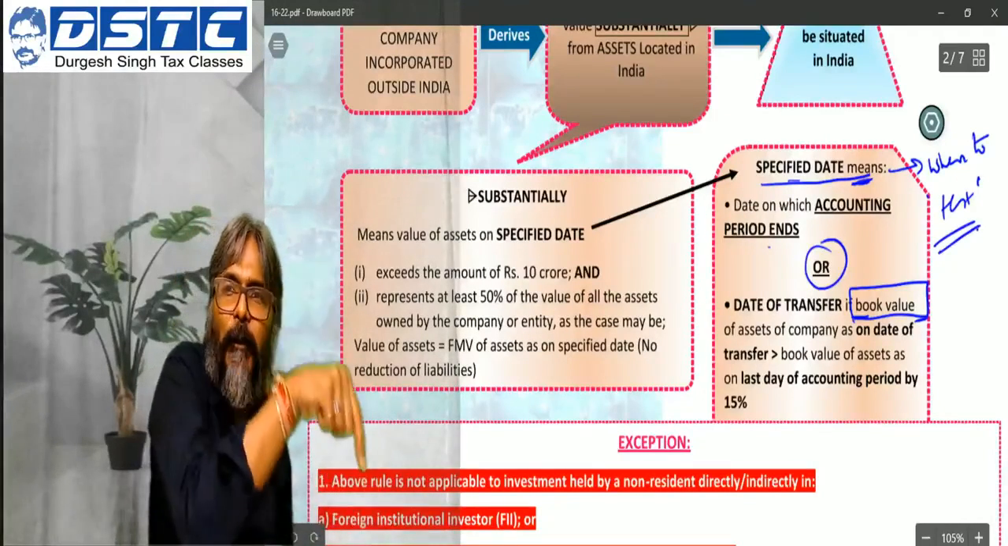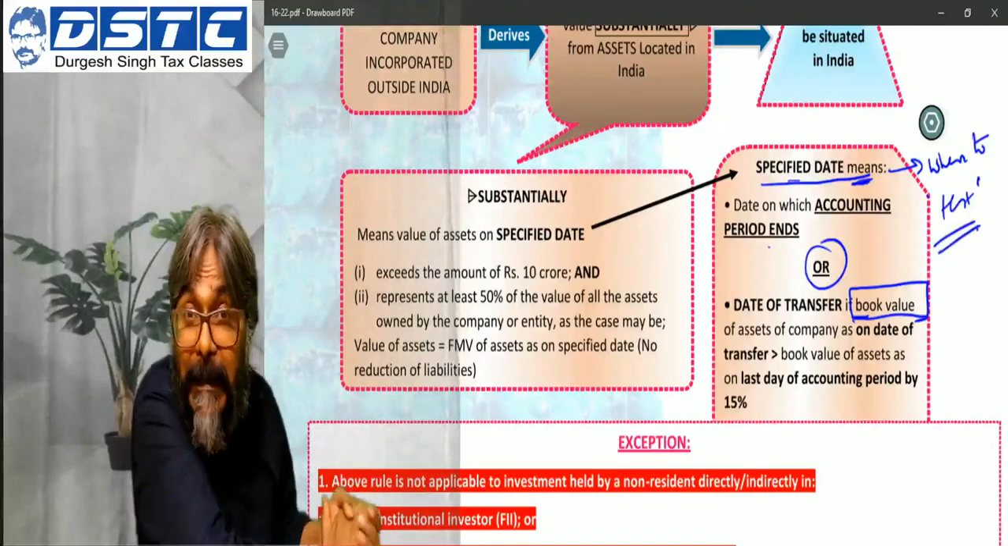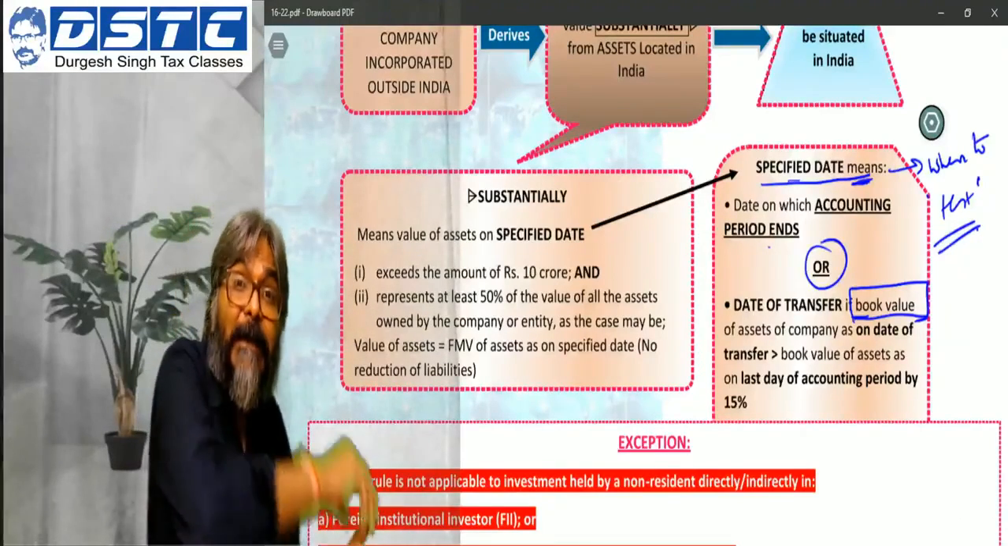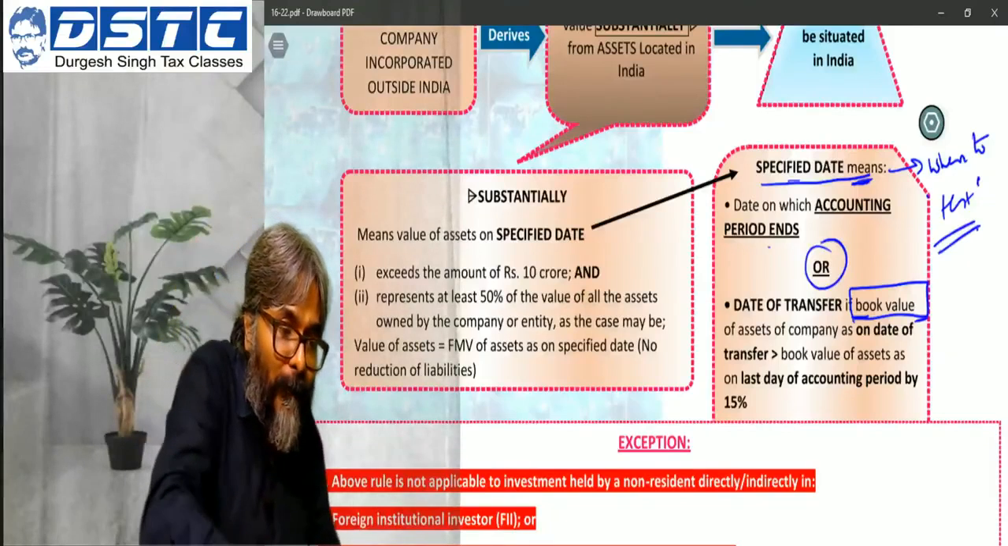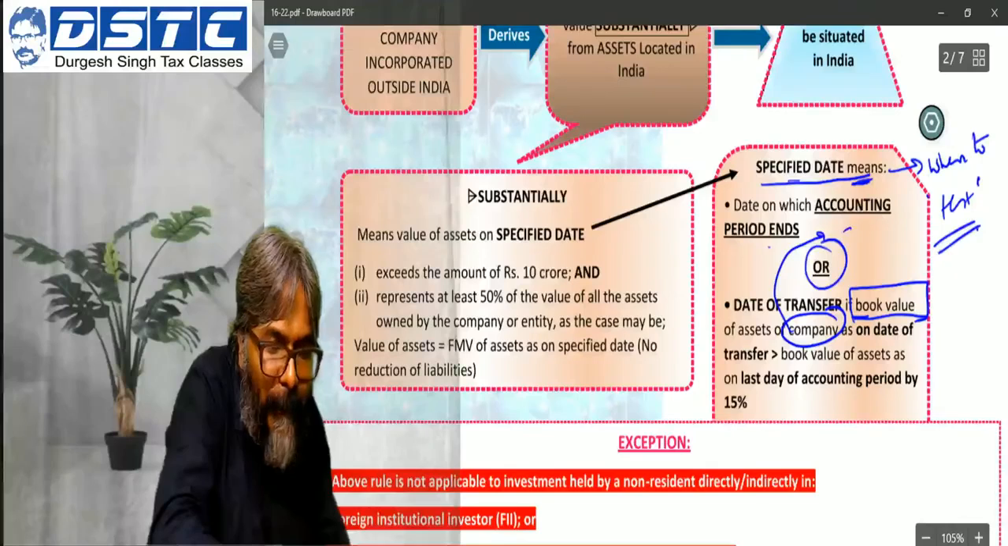As I told you, it would be either the last date of the accounting period before the date of transfer, but it can also be the date of transfer if the total book value of the company. Which company, by the way, are we talking about? The ZPLC foreign company.